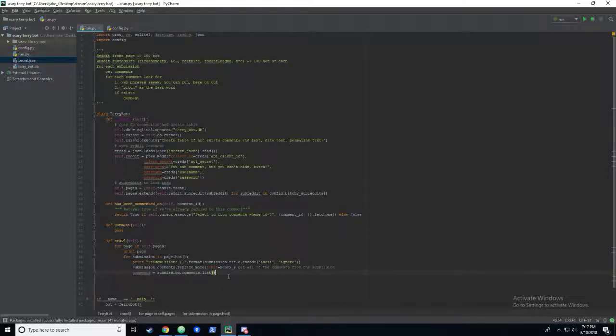Now this is where it actually goes from a generator to a list. So this is the potentially dangerous call in terms of memory limitations. But like I said, I'm not really too worried about it. I may change my mind later. Alright, so for comment in comments, this is just iterating through every comment. This is now actually where we're going to look for our stuff, right? So we're going to look for trigger phrases.